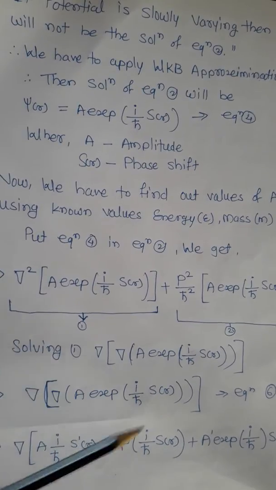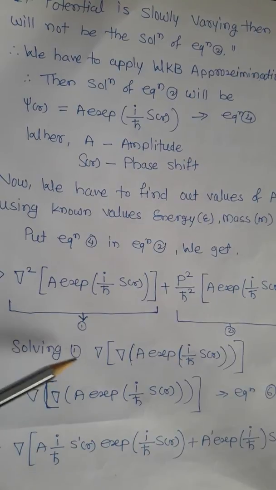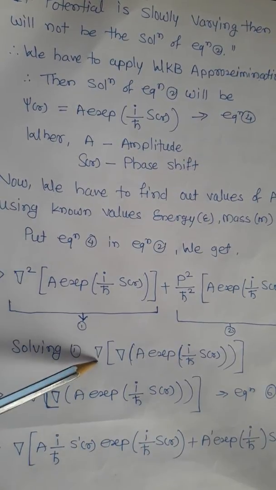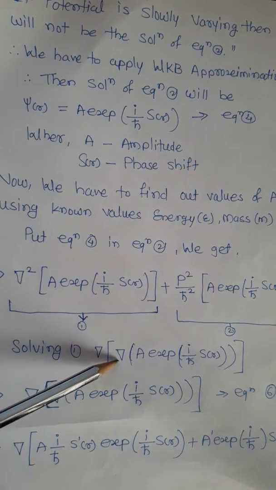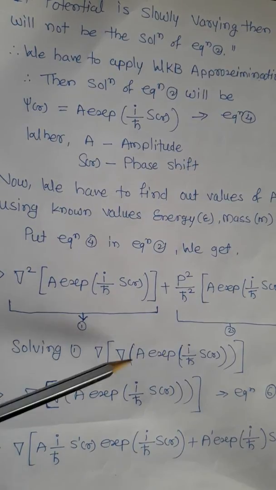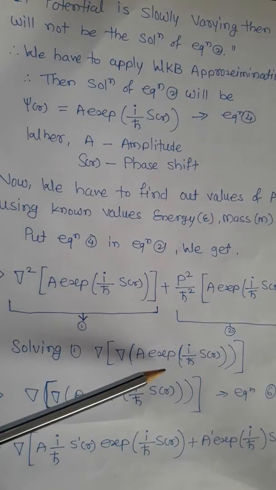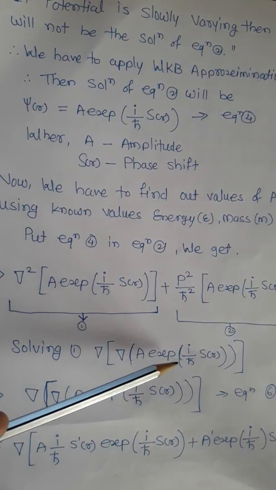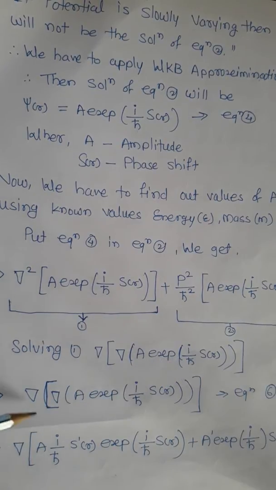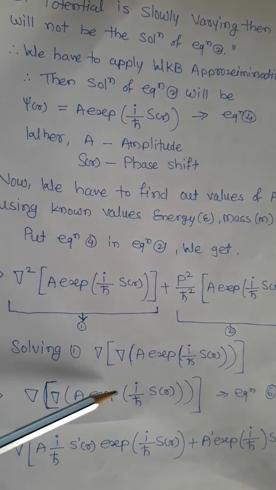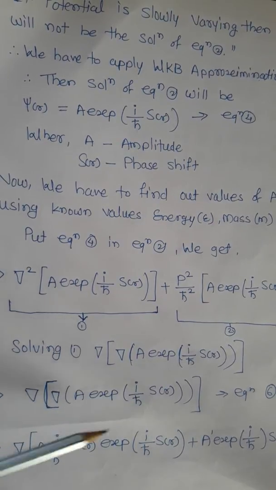Now we will solve the first term, that is del square. Here del square we can also write as del into del of A exponential i upon h cross S of x. We can solve this term first. Del is a derivative, so derivative into A exponential i upon h cross S of x. We have to solve this equation.